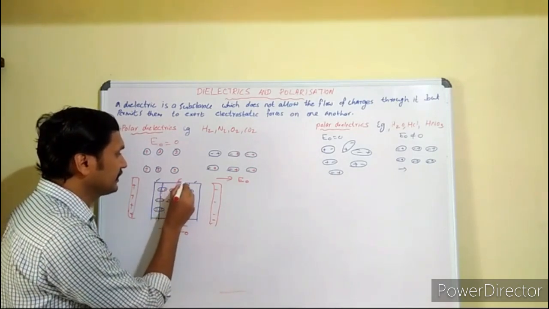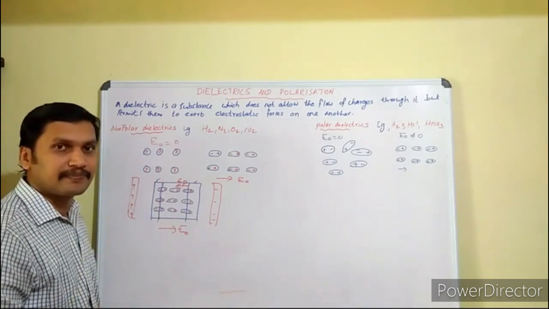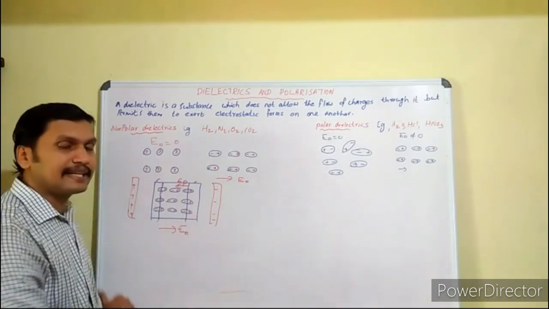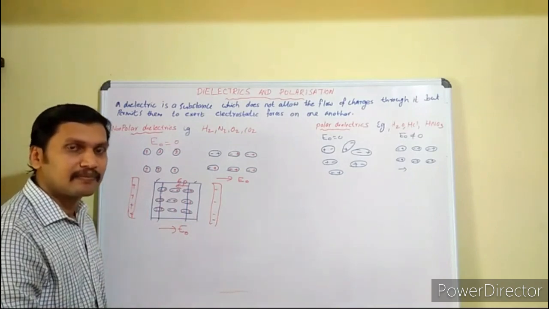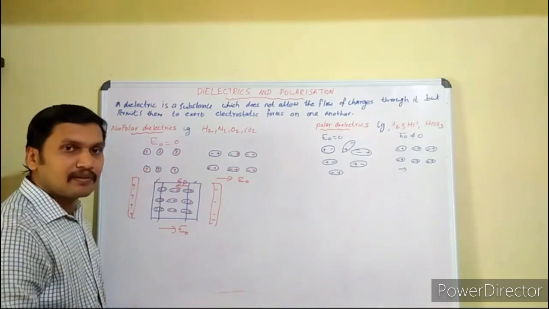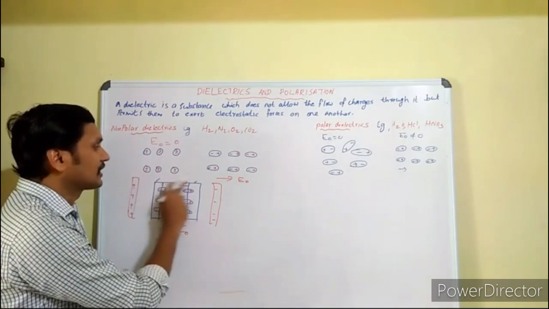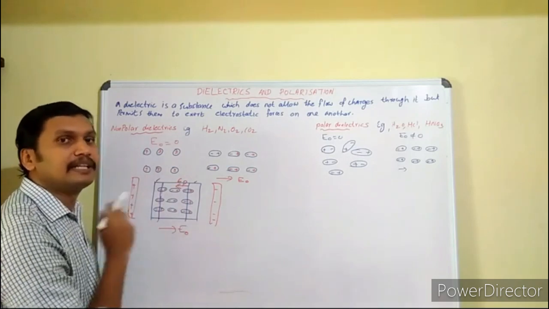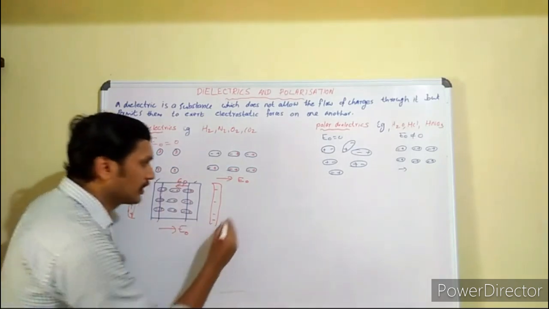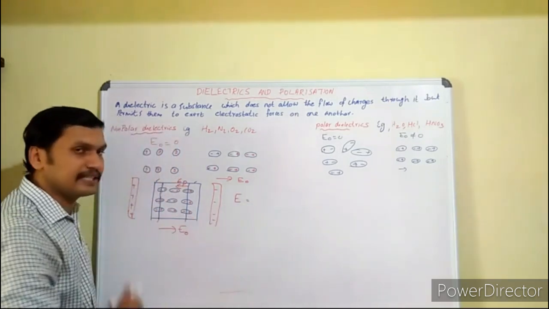It can be written as EP. What is EP? Electric field due to polarization, in the direction just opposite to the external electric field. As they are in opposite directions, the field inside the dielectric slab decreases. What is the field inside the dielectric slab? You can write it as E.